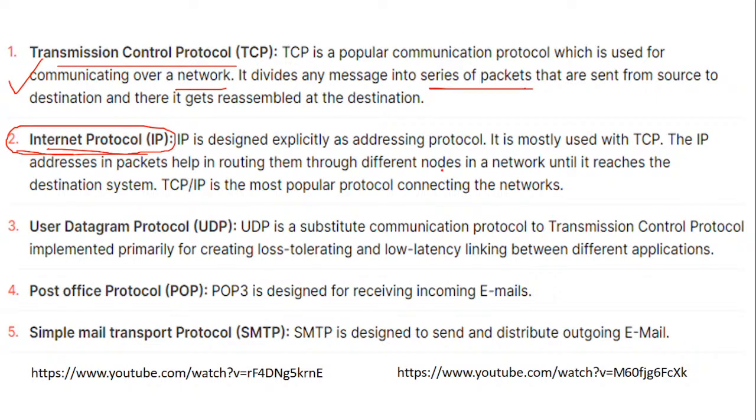Now see, the IP addresses in the packet help in routing them. It means that there are addresses in the packet, and IP understands the addresses and makes sure that the data reaches the destination system, because it is not compulsory that you have only one destination system every time. There can be many destination systems, but how to recognize where exactly to go, that is the work of IP.